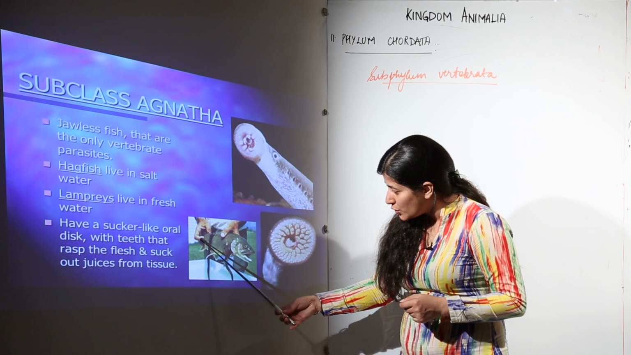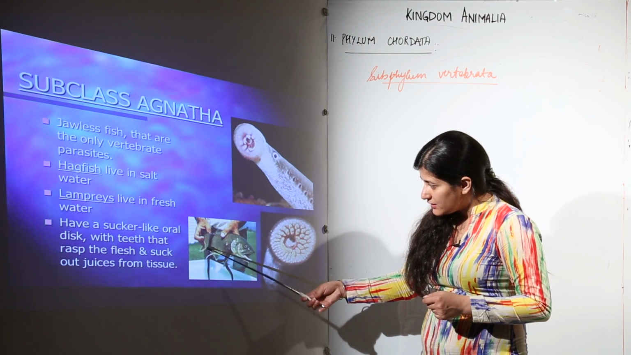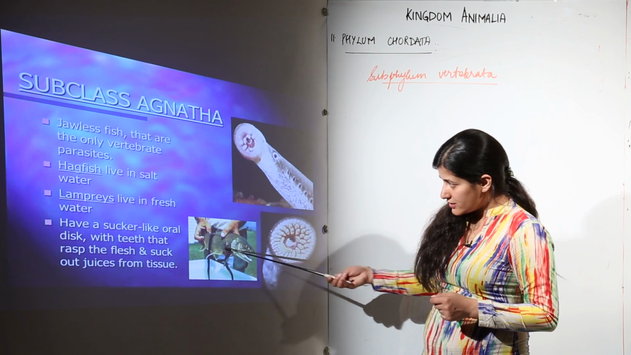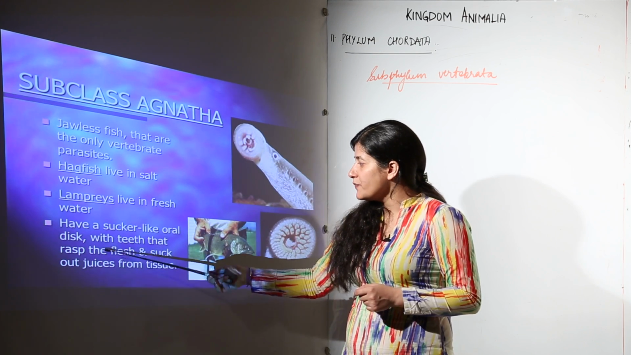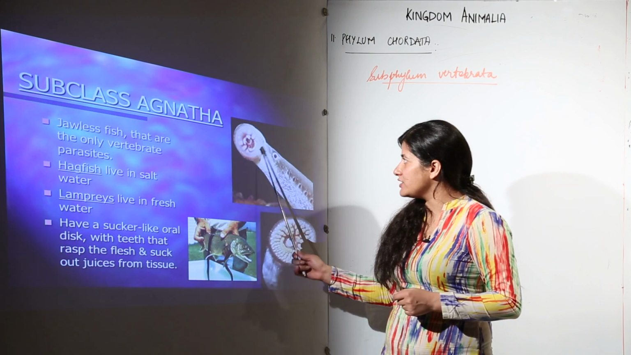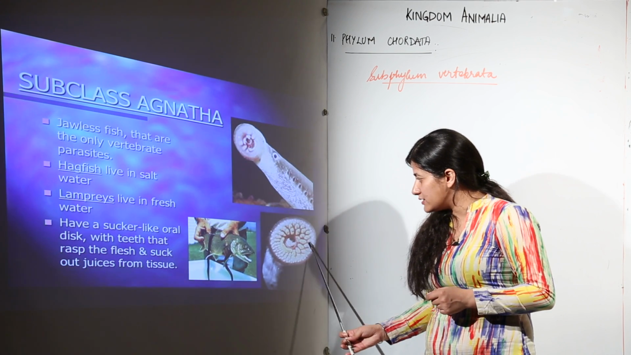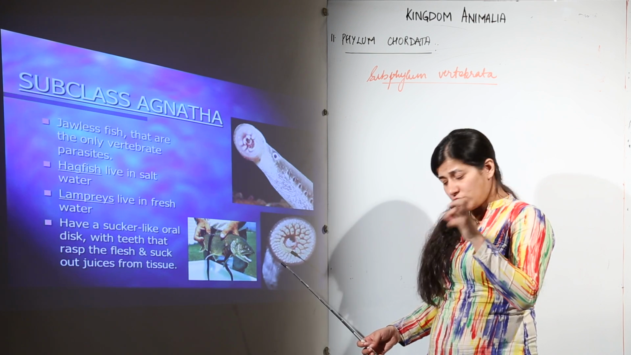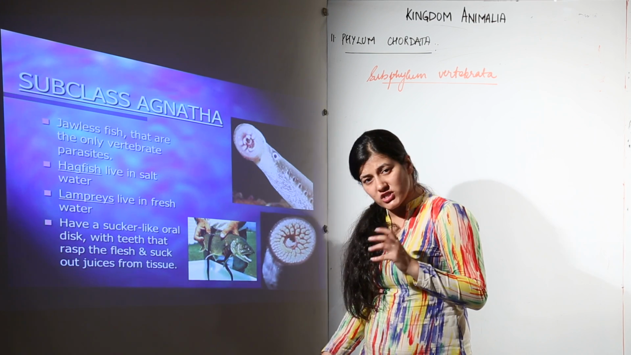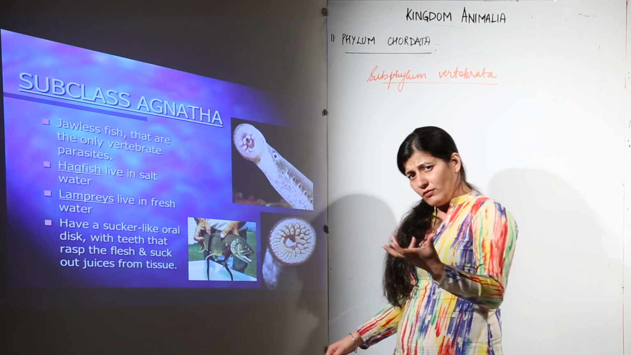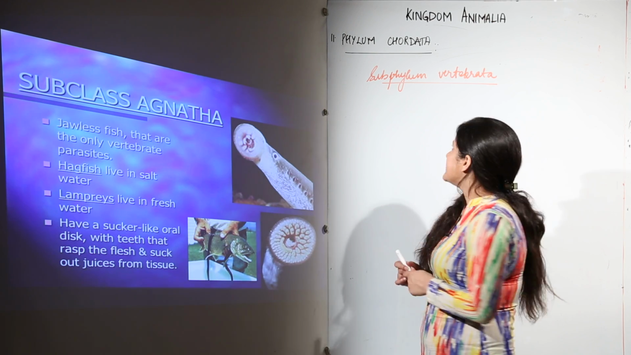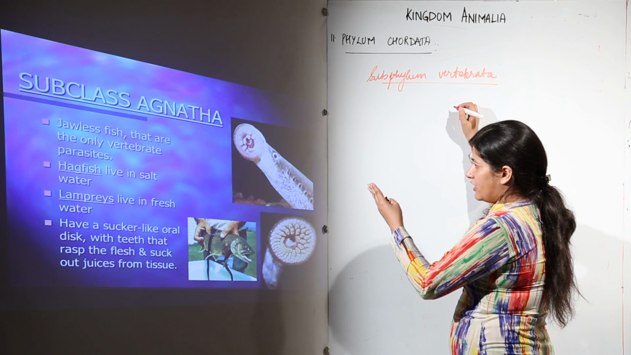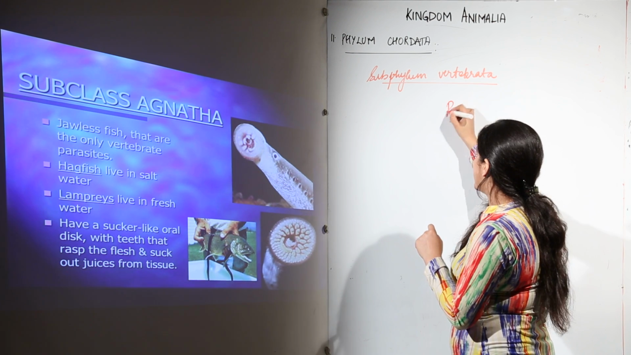This is what is being represented. You can see a fish over here, and this Agnatha fish is parasitic on it, having a sucker-like oral disc with teeth that rasp the flesh. These are the teeth which are responsible for rasping the flesh and taking out the juices which are responsible for the growth of this particular parasite. Now over here we have the example of lamprey, that is Petromyzon.